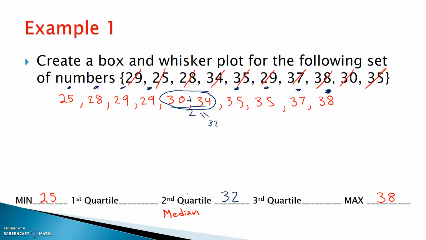So where do I slice it? This is where it gets a little bit confusing. Well, 32 is between 30 and 34, so I'm going to go right down the middle right here. Break my data in half. Notice I broke it down so I have this bottom half and this upper half up here.